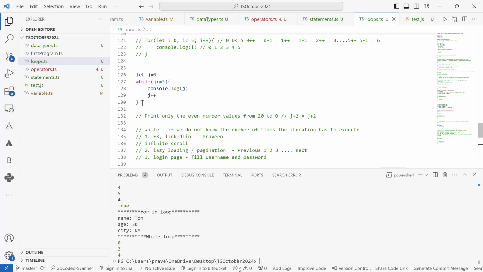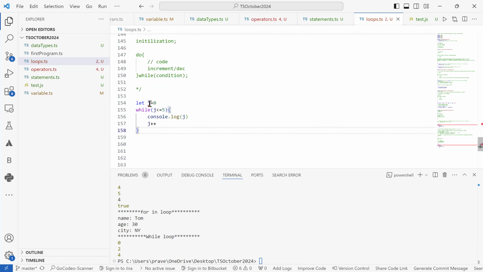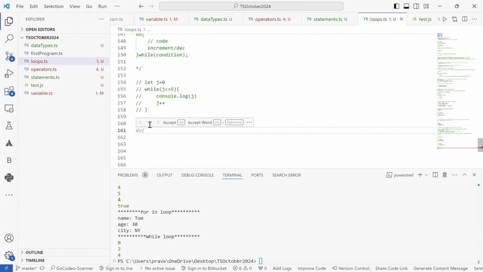Let's see how we can achieve what we have written with the while loop by using a do while loop as well. In the while loop, what did we do? We first initialized the variable. Here also we'll do a similar thing, where we say, not int, but a equals 0. That means we have initialized a variable. I believe we have already used k, so let's use a equals 0.